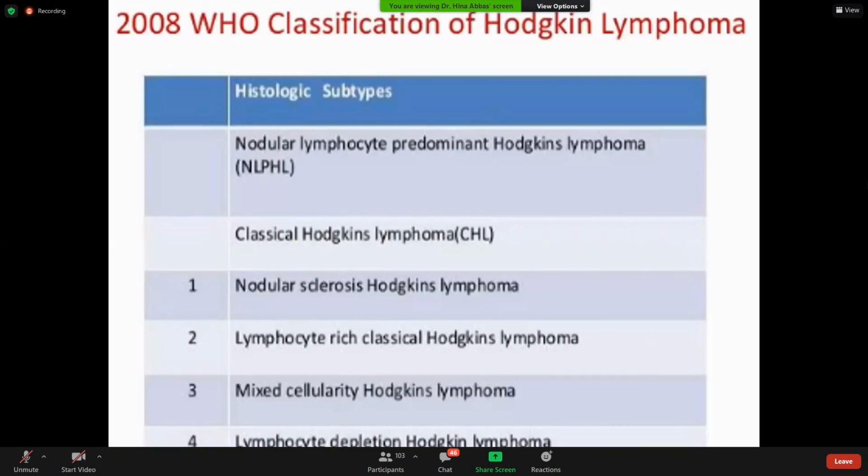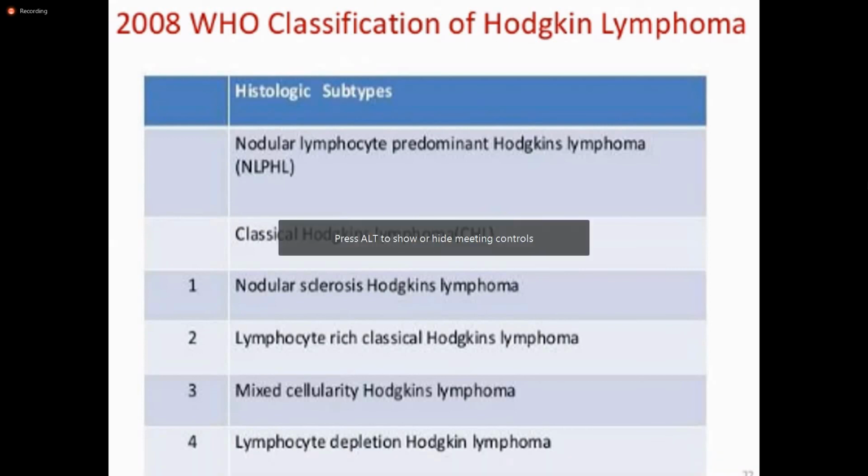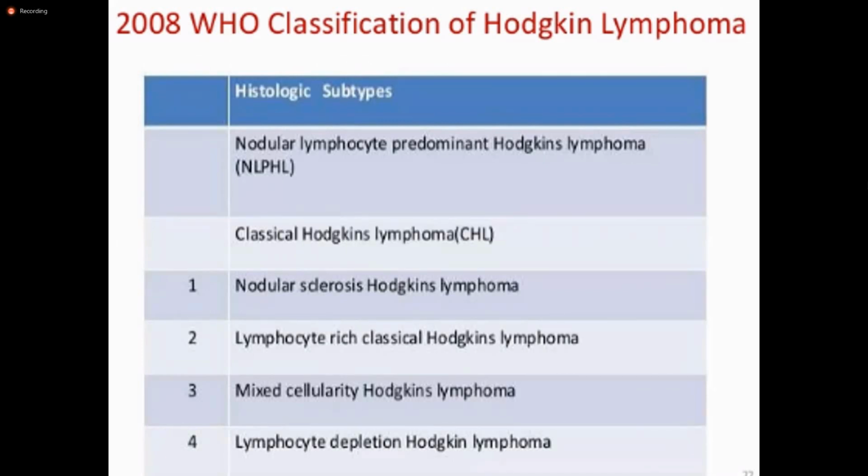The important thing is to remember the classification of the Hodgkin lymphoma, that it is divided into the nodular lymphocyte predominant Hodgkin lymphoma and classical Hodgkin lymphoma. Then classical is further divided into the nodular sclerosis, lymphocyte rich, and the details are given in your booklet. Nodular sclerosis, for example, it is very common in female, and cervical lymphadenopathy is more common than mixed cellularity Hodgkin lymphoma and lymphocyte depleted Hodgkin lymphoma.